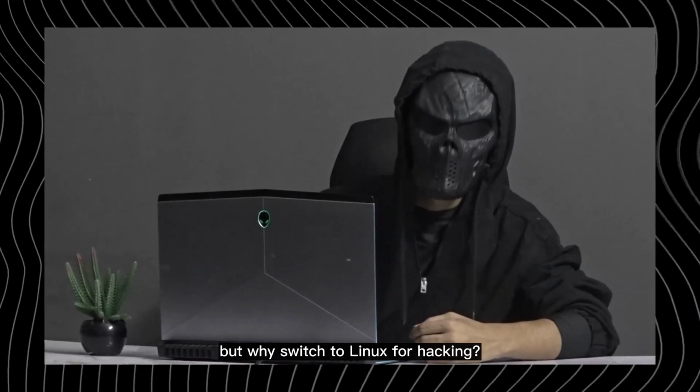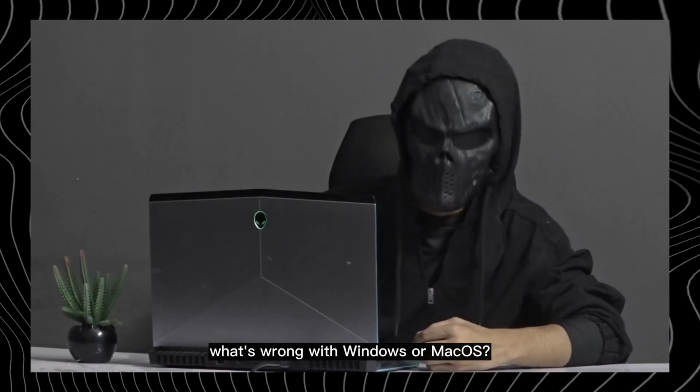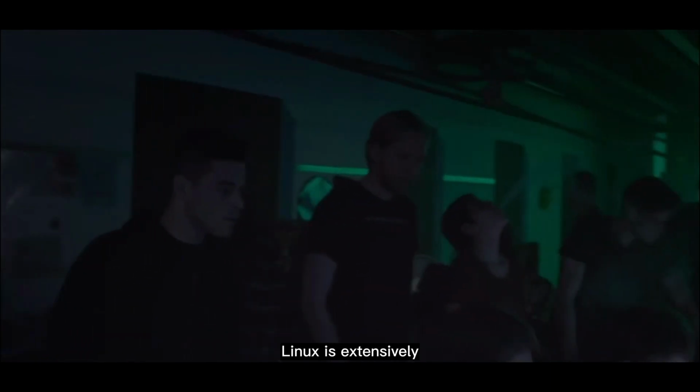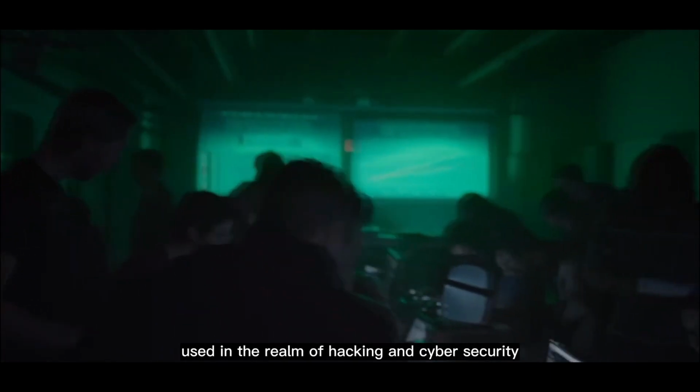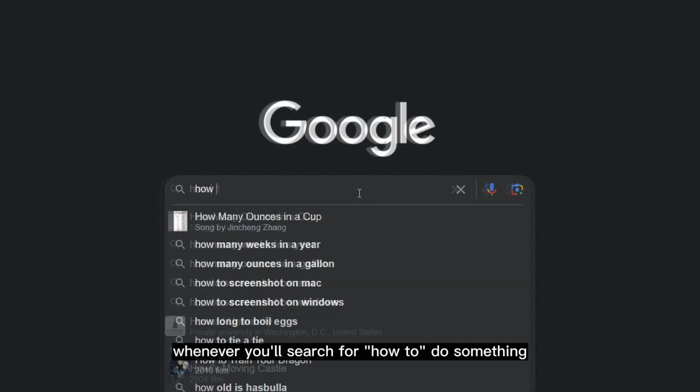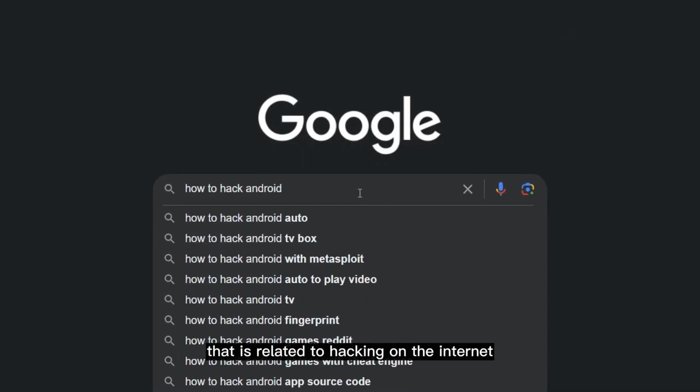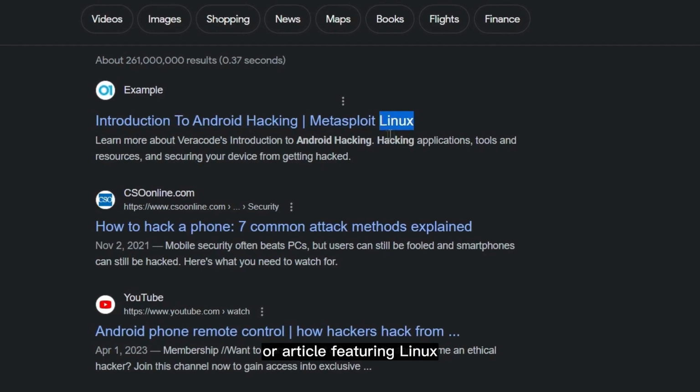But why switch to Linux for hacking? What's wrong with Windows or Mac OS? Well, for one, Linux is extensively used in the realm of hacking and cybersecurity, due to which it offers a wide range of powerful hacking tools and frameworks that are not readily available on other operating systems. Furthermore, as an aspiring hacker, whenever you search for how to do something related to hacking on the internet, you'll likely come across a tutorial or article featuring Linux.